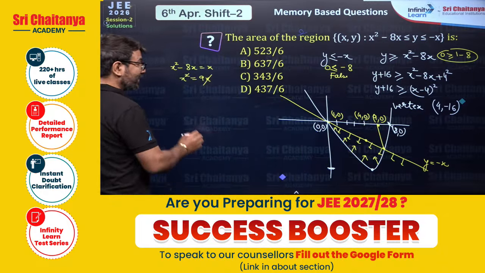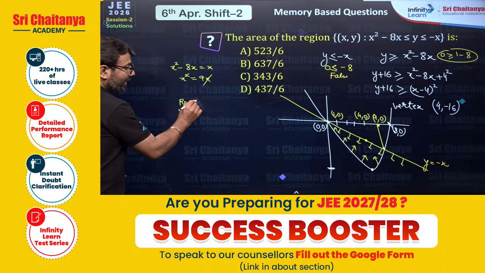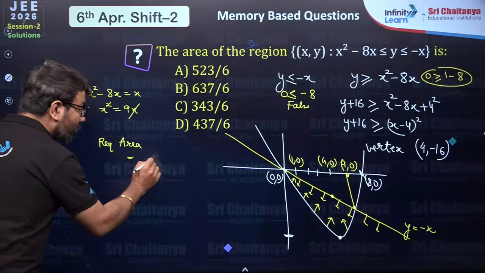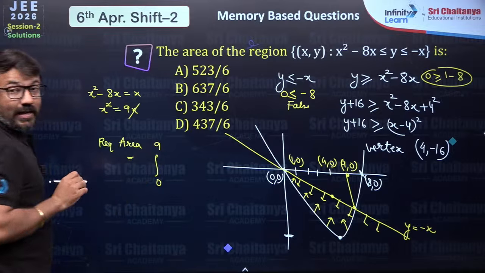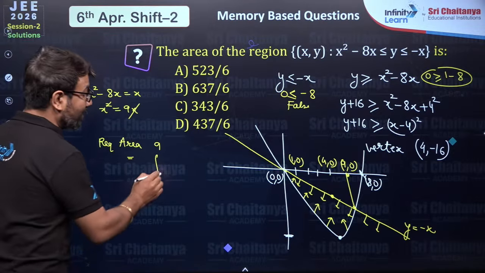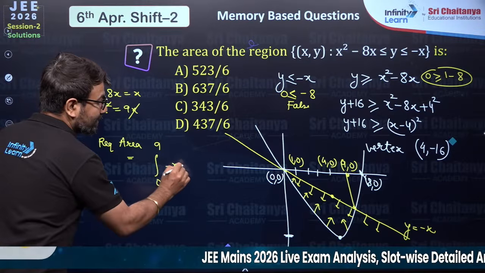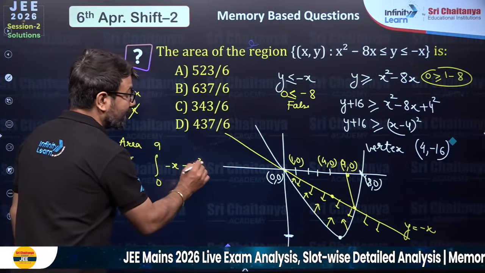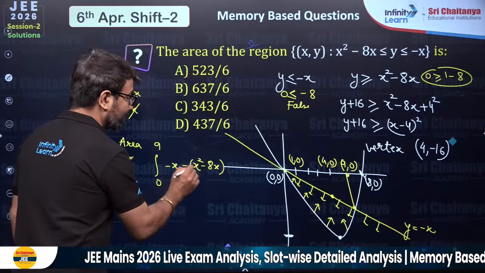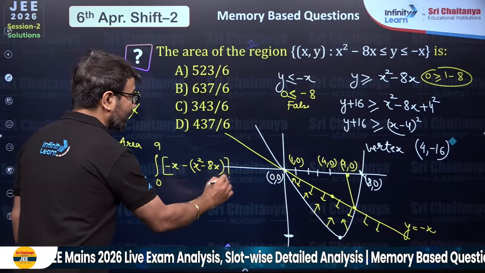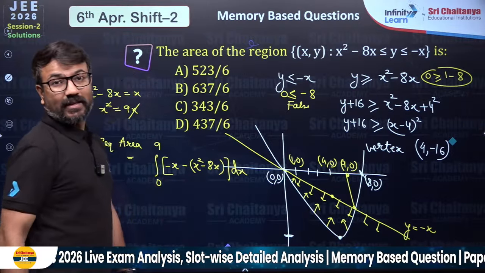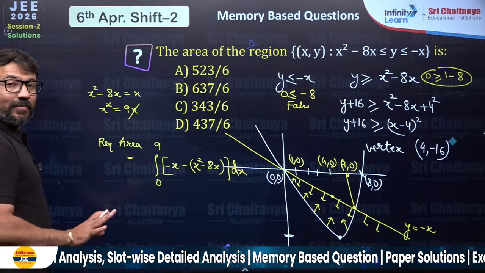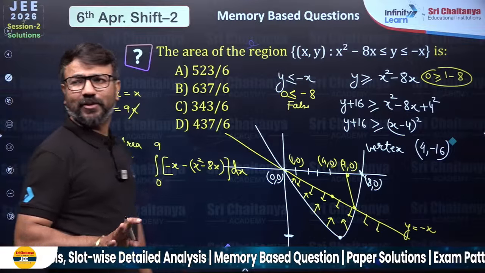So you can do one thing for finding the required area. You can write here 0 to 9, upper curve minus lower curve. Upper curve is minus x. And then minus lower curve. Lower curve is x square minus 8x. Are you able to understand? And then you have to integrate upper curve minus lower curve. Thus you will be integrating and you will be able to get the answer very easily from here.